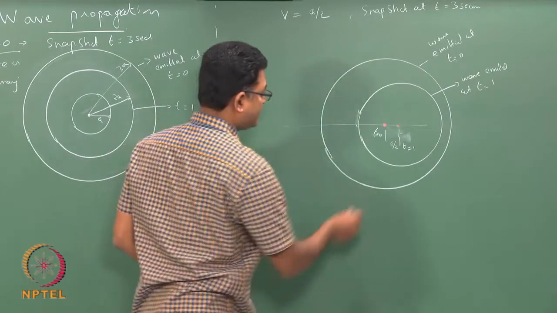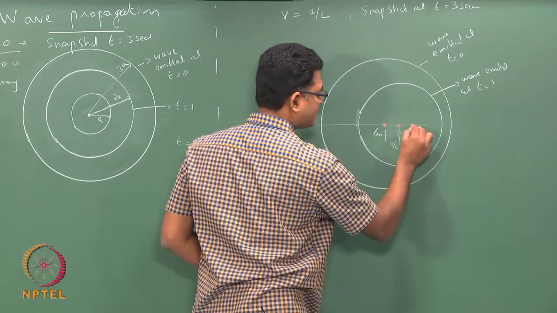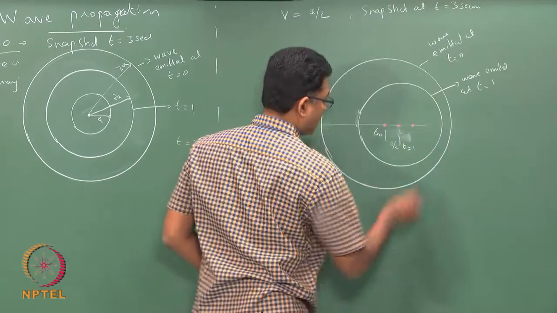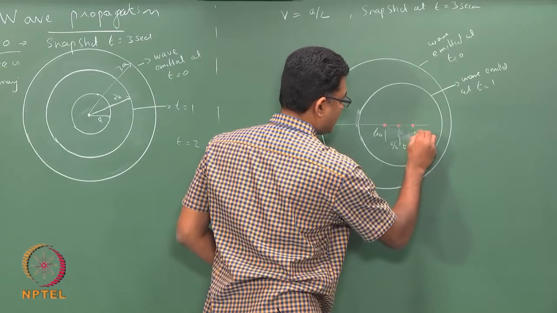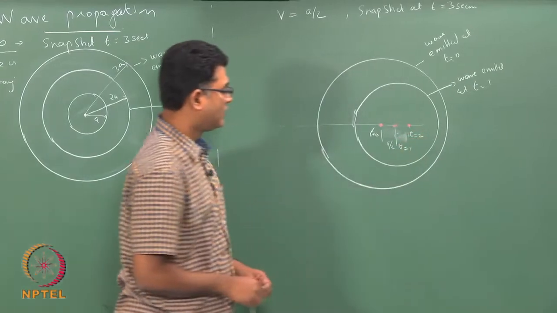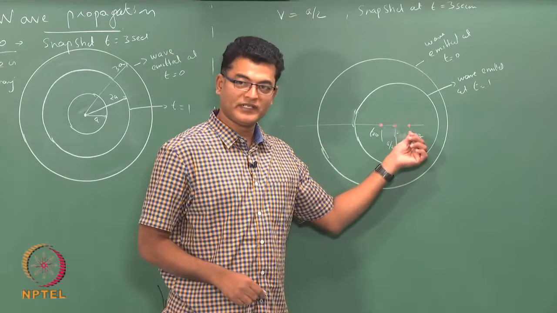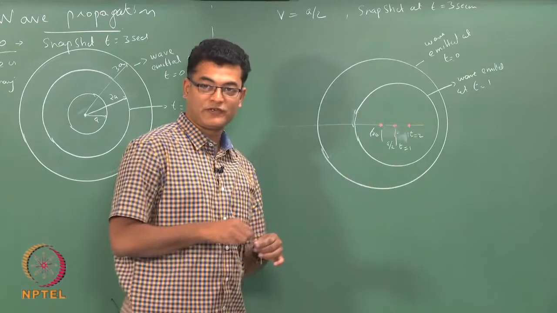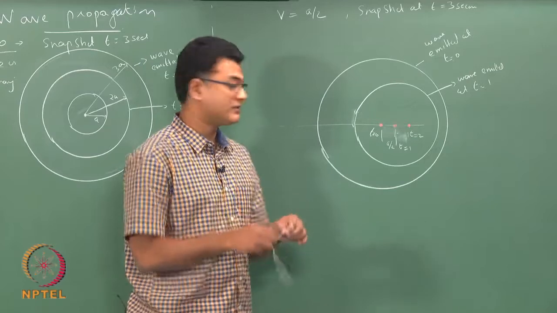Now, at t equals 2, the source would have moved another a by 2. So, this is t equals 2. At t equals 2, there is a wave that is emitted that would have travelled a distance a if you view it at the third second.